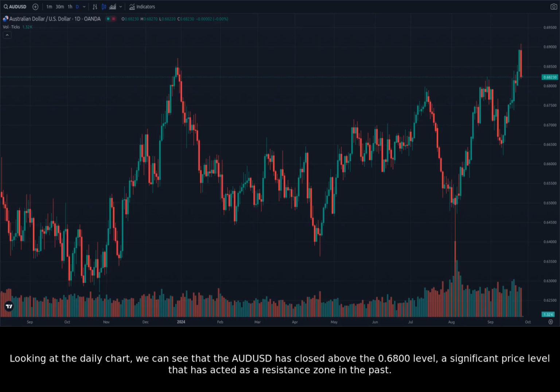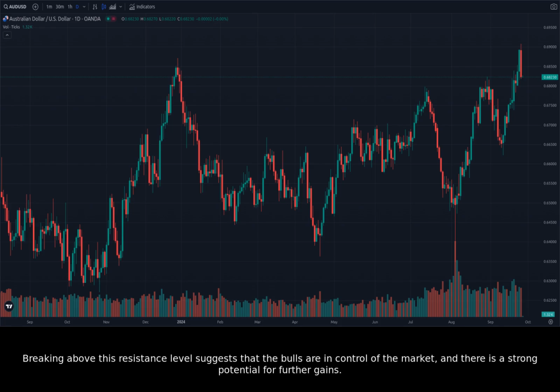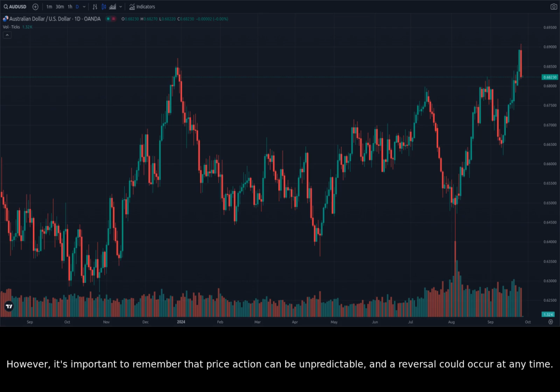Looking at the daily chart, we can see that the AUDUSD has closed above the 0.6800 level, a significant price level that has acted as a resistance zone in the past. Breaking above this resistance level suggests that the bulls are in control of the market, and there is a strong potential for further gains. However, it's important to remember that price action can be unpredictable, and a reversal could occur at any time. Therefore, it's crucial to monitor the market closely and watch for any signs of weakness.